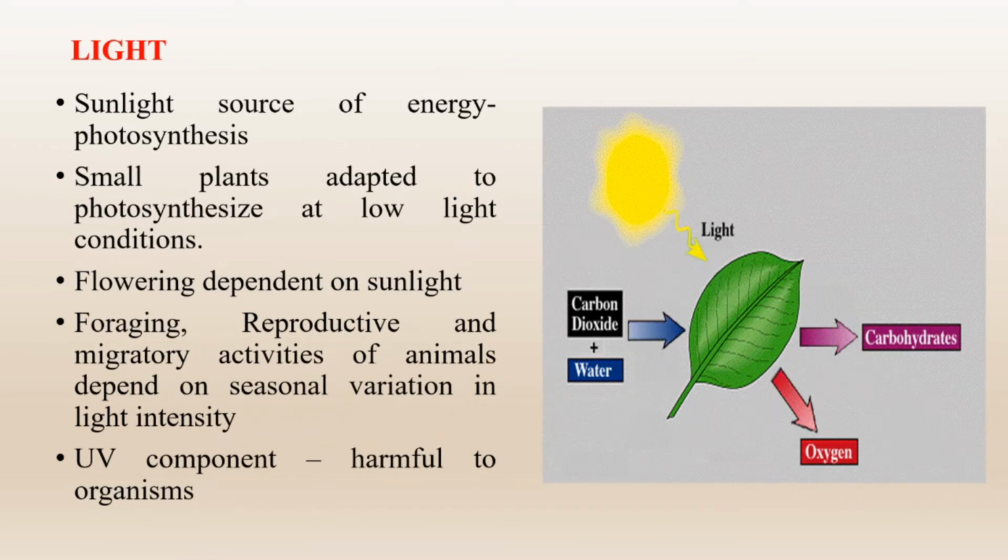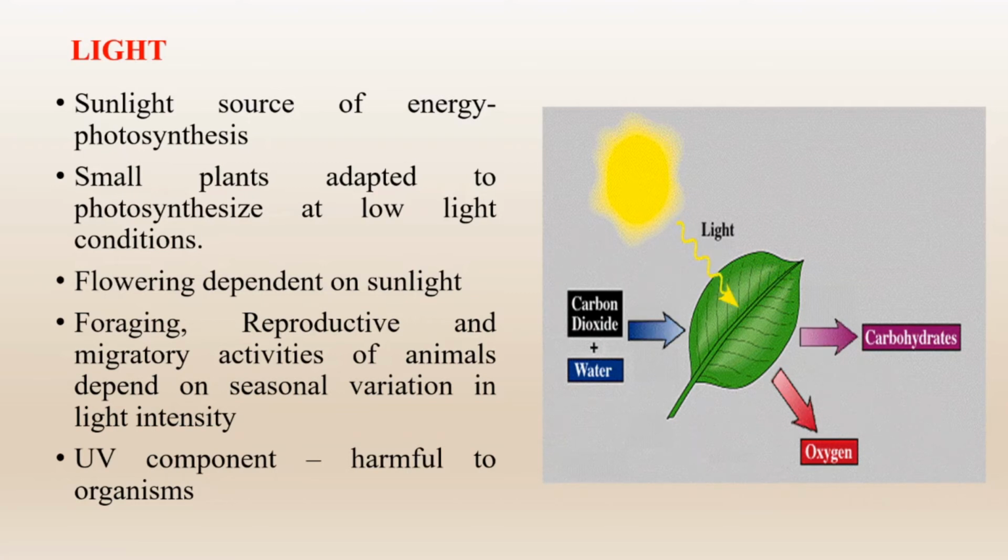Another important abiotic factor is light. We know sunlight is the sole source of energy and sunlight is very much required for photosynthesis. Here is a picture where light, carbon dioxide and water in the presence of a plant leaf produce carbohydrate and oxygen. Again, oxygen is required by animals for their survival. Small plants are adapted to photosynthesis at low light conditions.